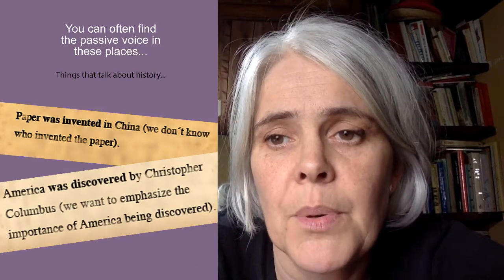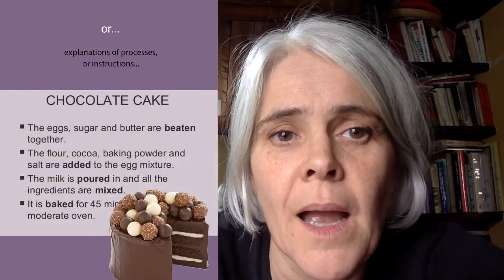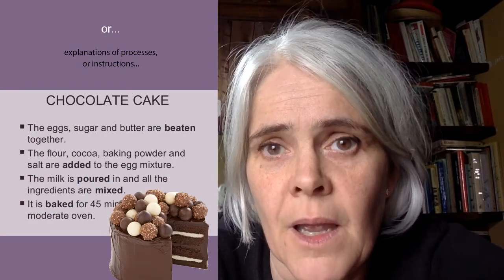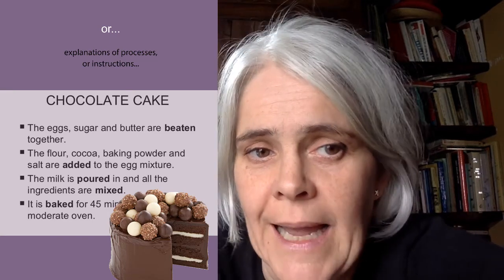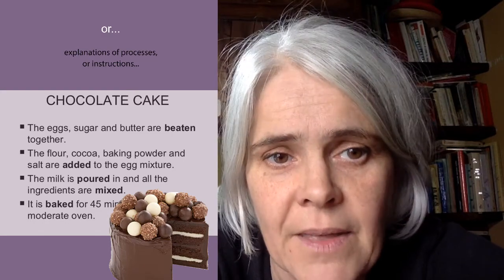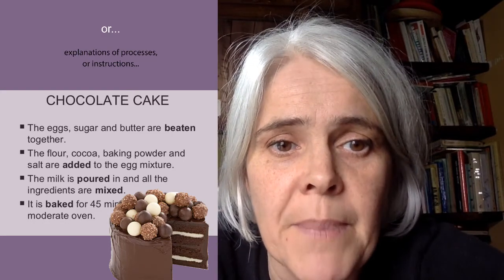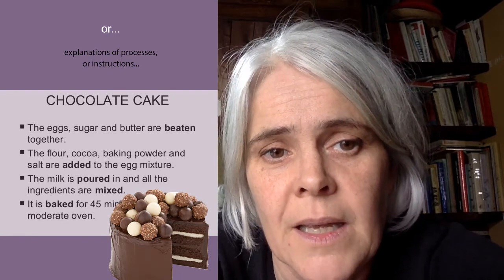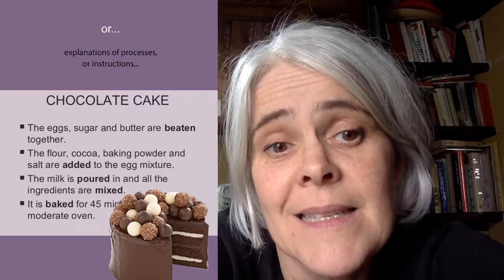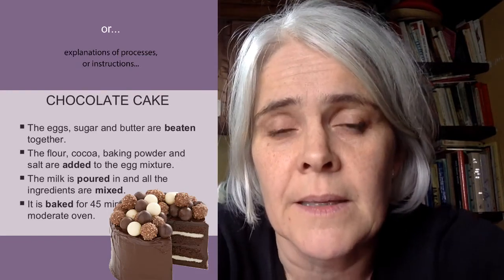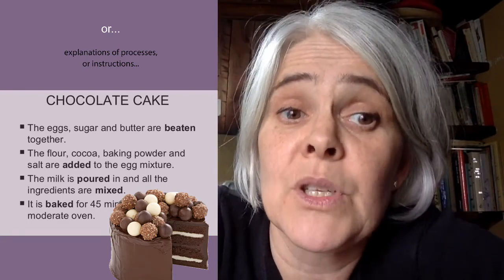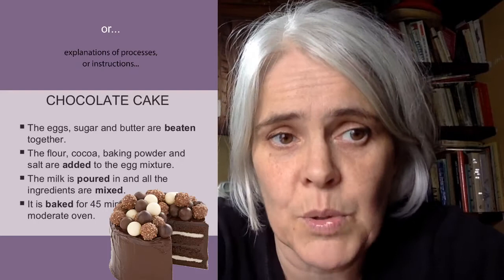And the next example is in the explanations of processes or instructions. Okay, so a lovely example here is chocolate egg cake. So the eggs and the sugar and the butter are beaten together. The flour, cocoa, baking powder and salt are added to the mixture. The milk is poured. Okay, the ingredients are mixed and it is baked. So we don't know who's going to make this thing. In fact, it's a recipe, so anyone can make it. So we're not interested in who makes it. We're just interested in the actions and reporting them.